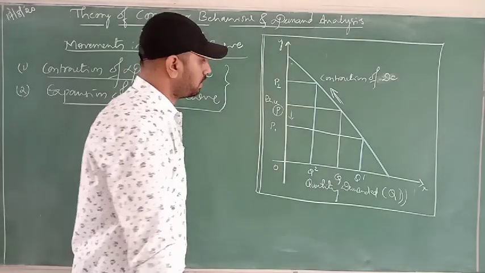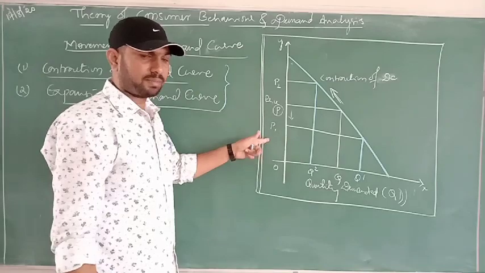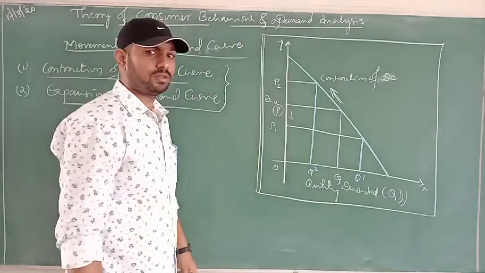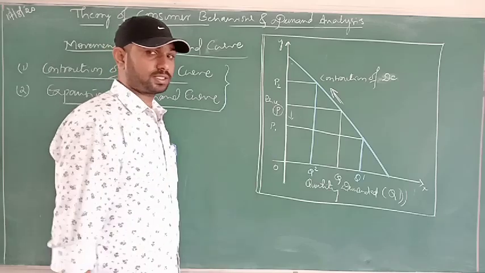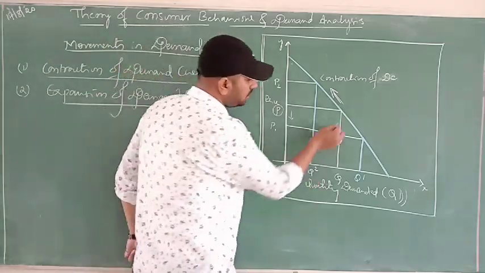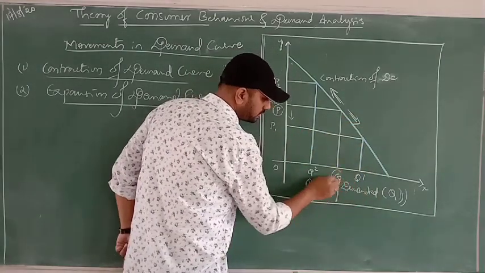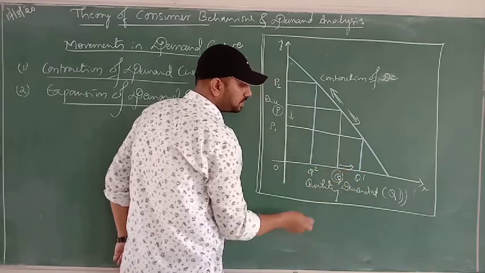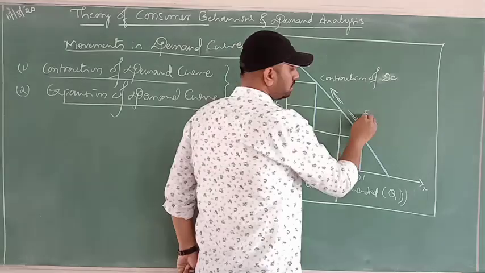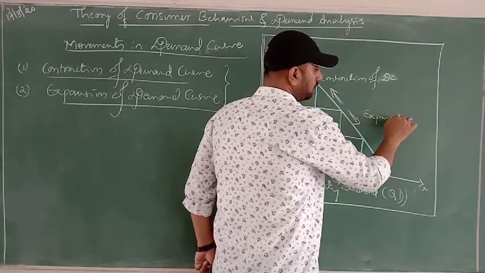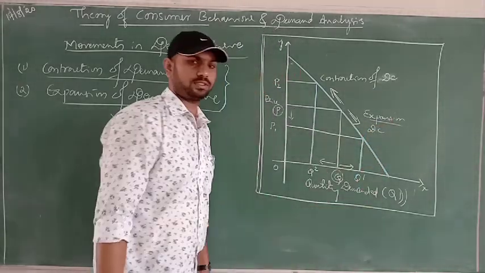If the price falls from P to P1, in the market, if the price of a product falls, then demand for certain goods will increase, subject to other conditions, meaning other things remaining constant. Then it will take the right shift from the existing level. This is called expansion, and the other one is called contraction. When the price decreases, demand for the commodity increases, and this is called expansion of the demand curve.